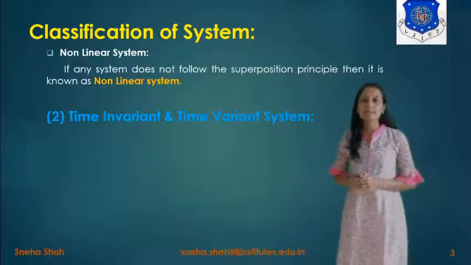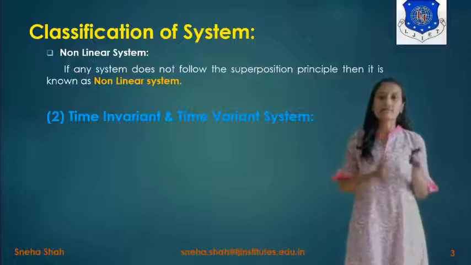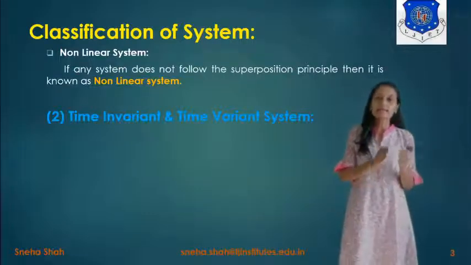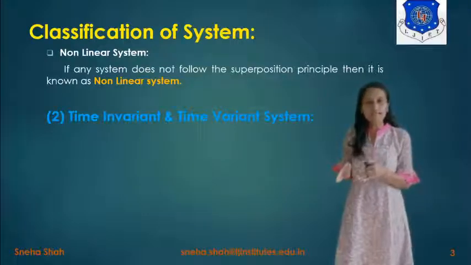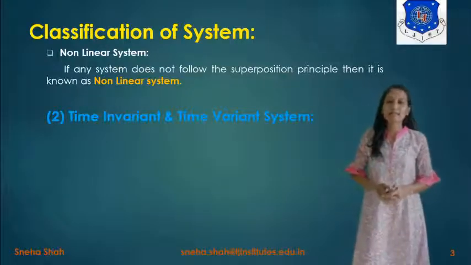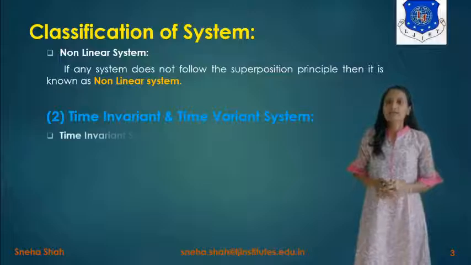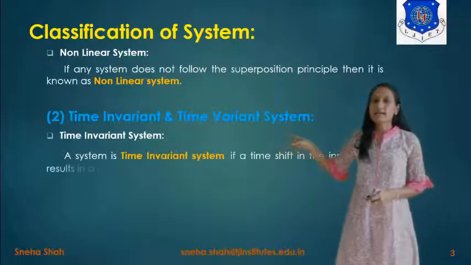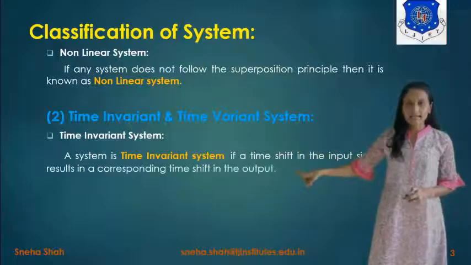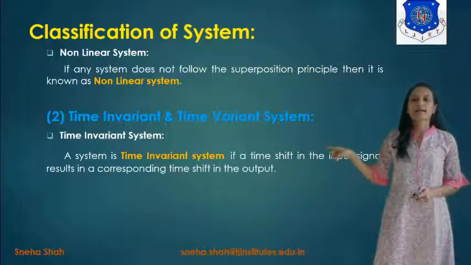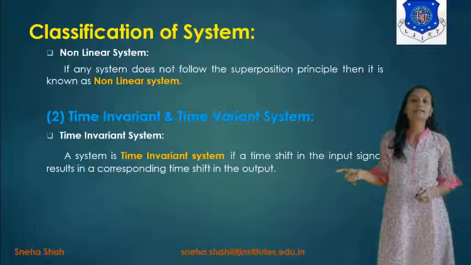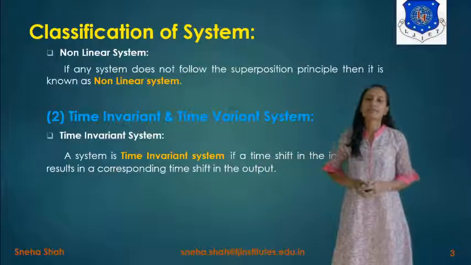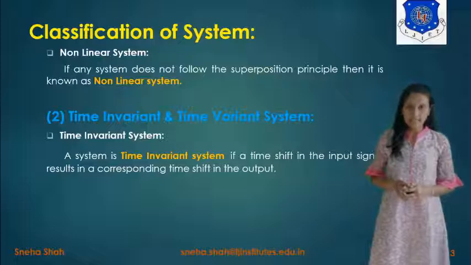Time invariant system means that if there is a delay or shift in the original input signal, then the same shift will appear in the output signal, and then it is considered a time invariant system. So we define a system as time invariant if a time shift in the input signal results in the same time shift in the output signal.